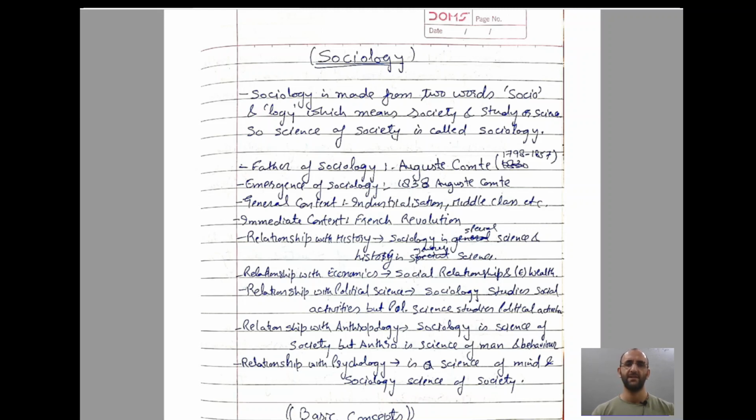So who is the father of sociology? His name is Auguste Comte. He lived between 1798 till 1857, and it's a new subject. The emergence of sociology began from 1838 onwards by Auguste Comte.